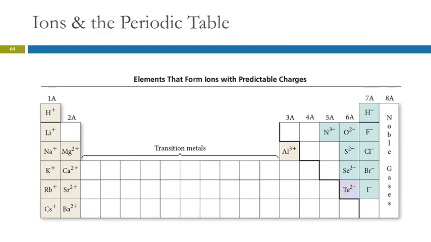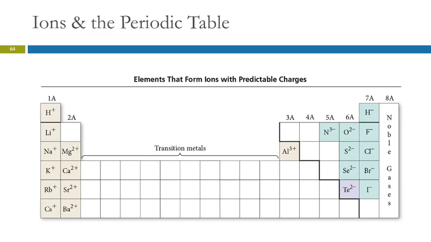So these guys form 2+ ions, losing 2 electrons. And you see that hydrogen's over here acting like a metal. That's one of the reasons they stick him over there on the periodic table, because he also loses an electron and forms a +1 ion. And then there's aluminum, and aluminum will lose 3 electrons to become like the nearest noble gas. Aluminum is a metal in group 3, and it forms a 3+ ion. So for metals in the main group, the charge equals their group number. That's not too bad. So here are the noble gases.